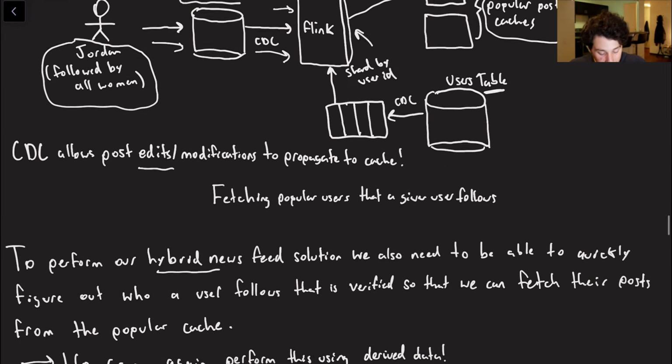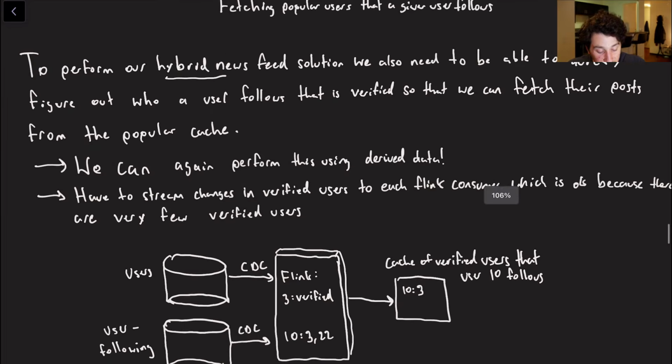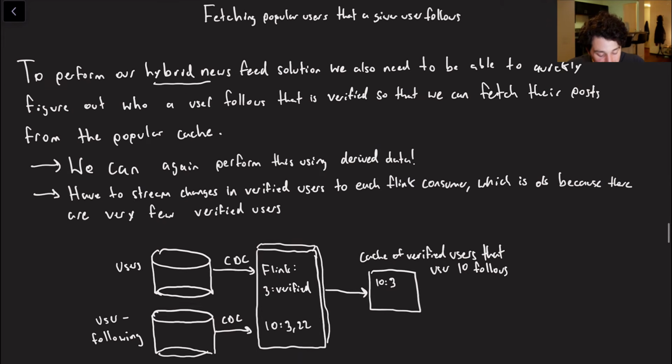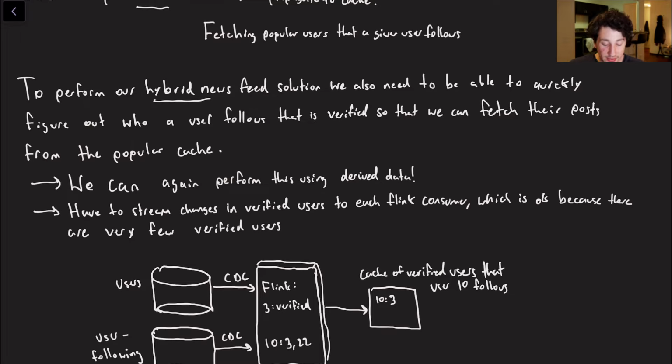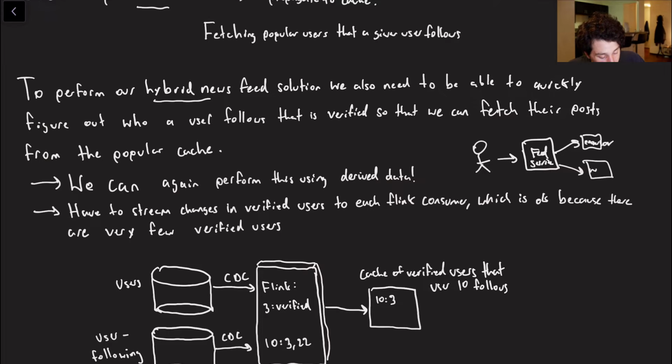Okay, let's figure out where I'm at, because now even I'm starting to lose track. The next thing that I want to touch upon is the following concept. We have mentioned that we want to read all of our popular posts from a popular post cache. However, a challenging part of this is that for a given reader, let's say this is the reader, it's going to the newsfeed service, and then it's going to popular posts and the newsfeed cache.